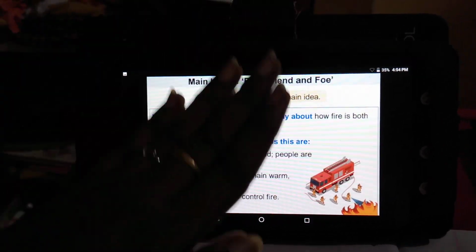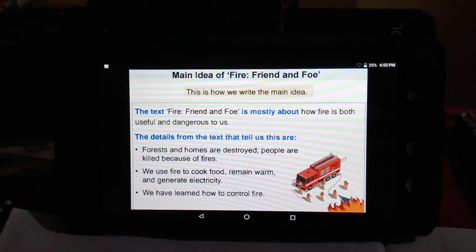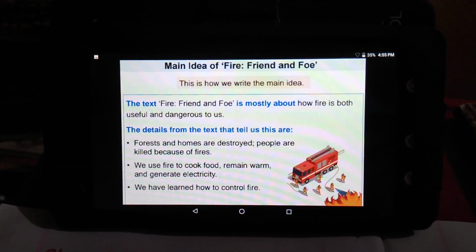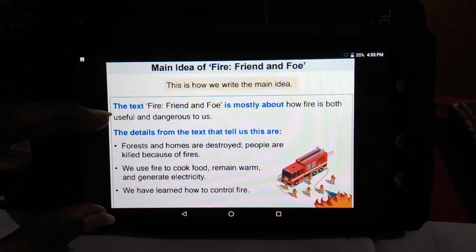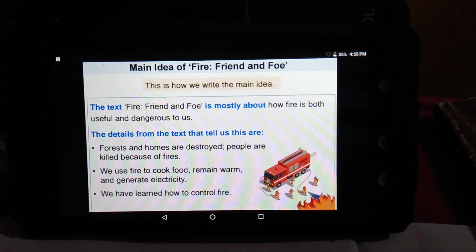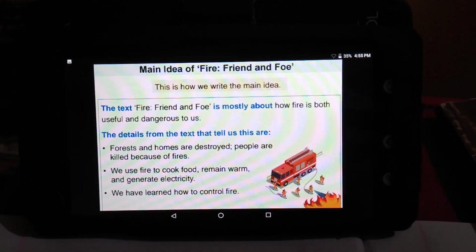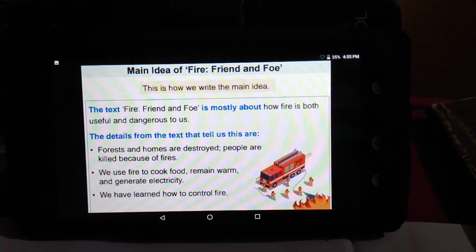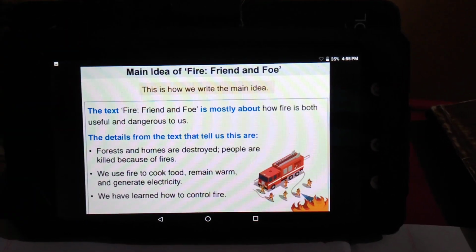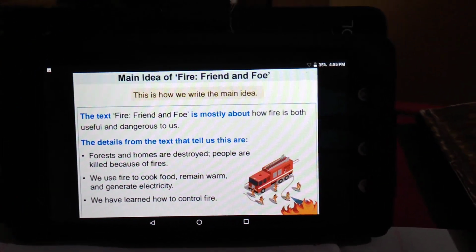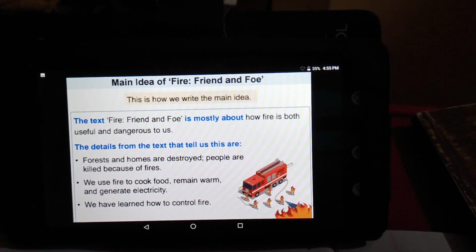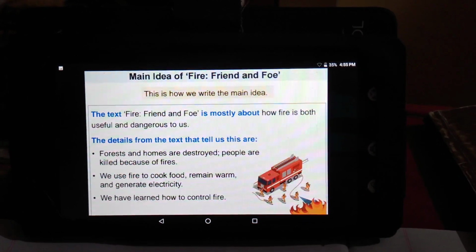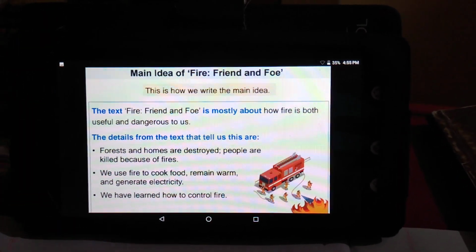So at last you can make it as a content. So the text Fire, Friend and Foe is mostly about how fire is both useful and dangerous to us. So here we can see the details clearly. Forest and homes are destroyed, people are killed because of fires. We use fire to cook food, remain warm and generate electricity. So here we have learnt how to control fire. We learnt about fire in this content, and we learnt what are the new ways to control fire, and we know the new techniques that were followed to control the fire in this lesson. So this is the main idea of the text.